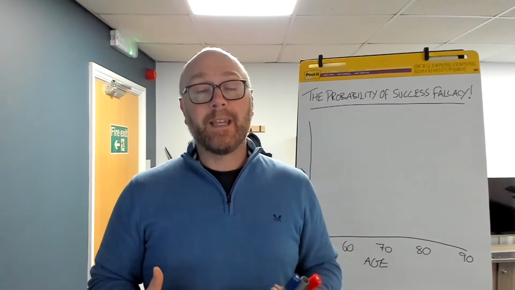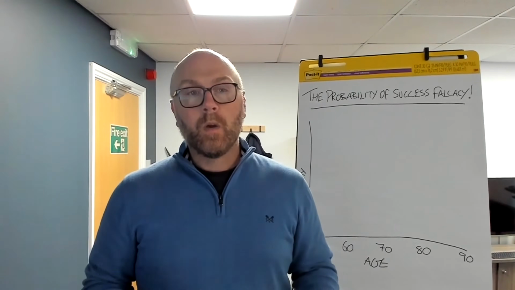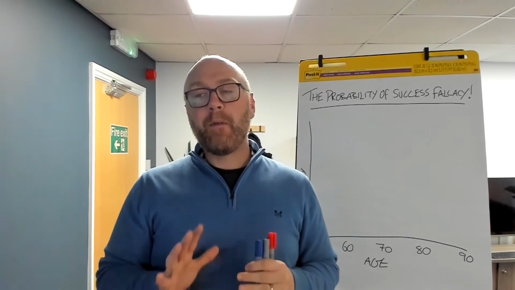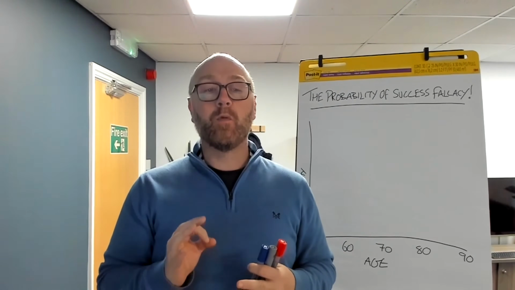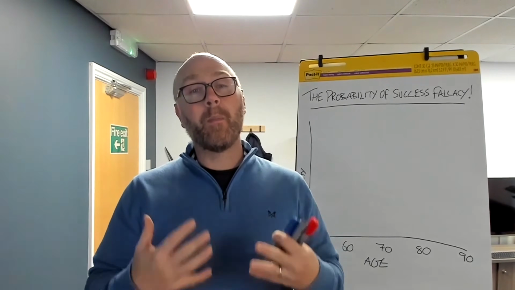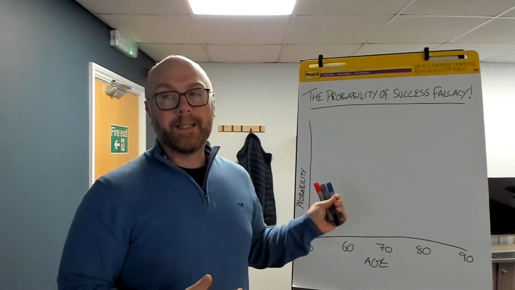And they often think about it as the probability of running out of money. Well, I'm here to tell you that there are 5 definitions of probability that I think are much more important in your retirement than the probability of success. And I'm going to go through that with you today.